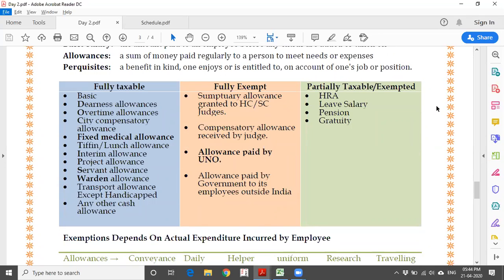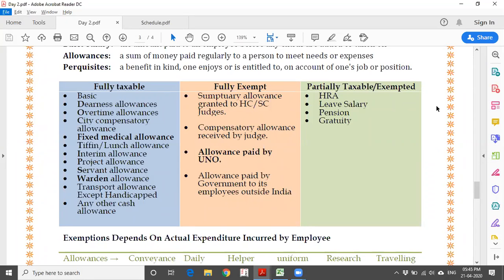I have listed certain items of allowances which are fully taxable, irrespective of whether you have spent or not. For example, basic, DA, overtime allowance, city compensatory allowance, fixed medical allowance, tiffin or lunch allowance. Here, tiffin or lunch allowance up to 50 rupees per day is exempted, if provided in-house. If it is not provided, it is fully taxable. Interim allowance, project allowance, or whatever name you give that particular benefit, the entire amount will be taxed, whether you have spent it or not.